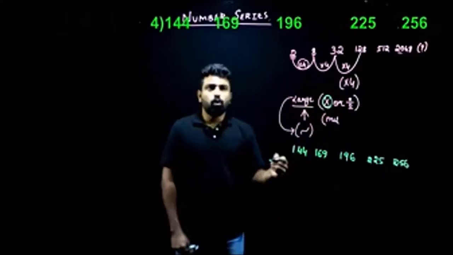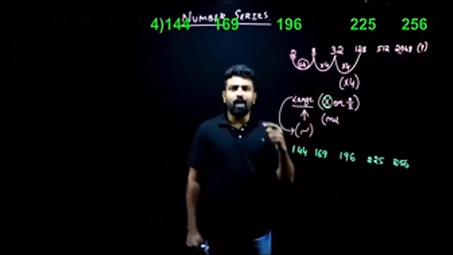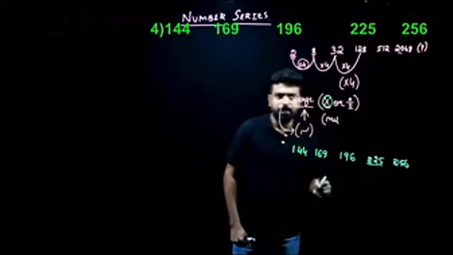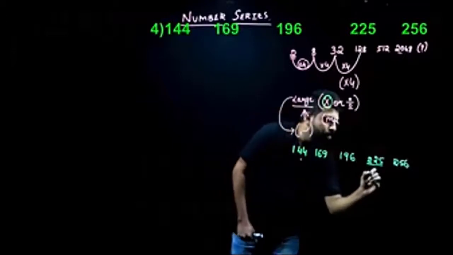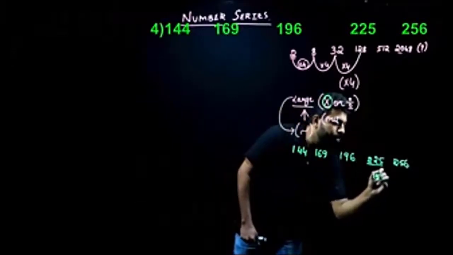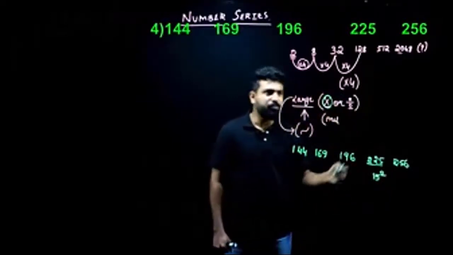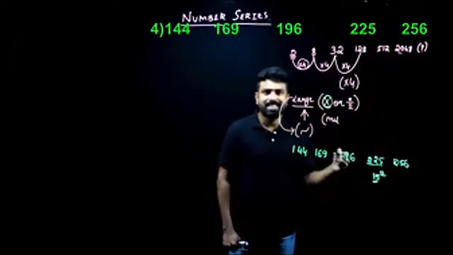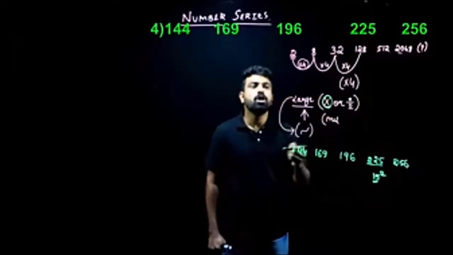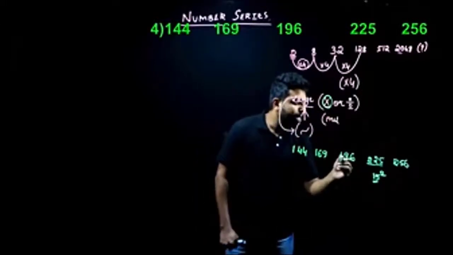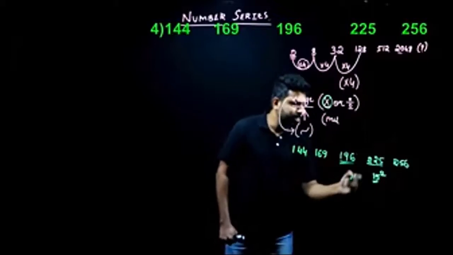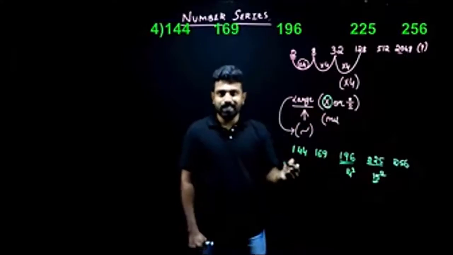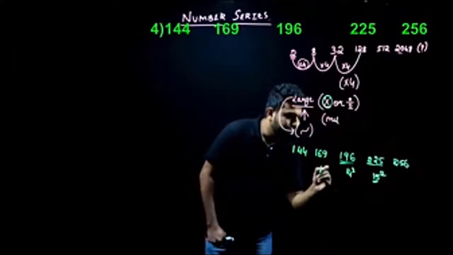So what do we need to do here? We'll have to identify one term. When I look at these terms here, when I see 225, I can write this 225 as 15 square. So once I get one of the terms as a square number, I start checking if the other terms are also square numbers. So when I look at 196 here, 196 is nothing but 14 square. What about 169 here? 169 is 13 square.